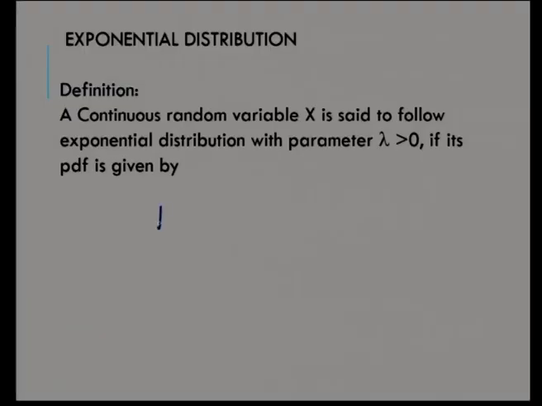We shall start with the definition of exponential distribution. A continuous random variable x is said to follow exponential distribution with a parameter lambda greater than 0 if its PDF is given by f of x is equal to lambda e power minus lambda x for x greater than or equal to 0, and it is equal to 0 otherwise, that is, in the other interval. f of x is defined only for the positive interval of x.